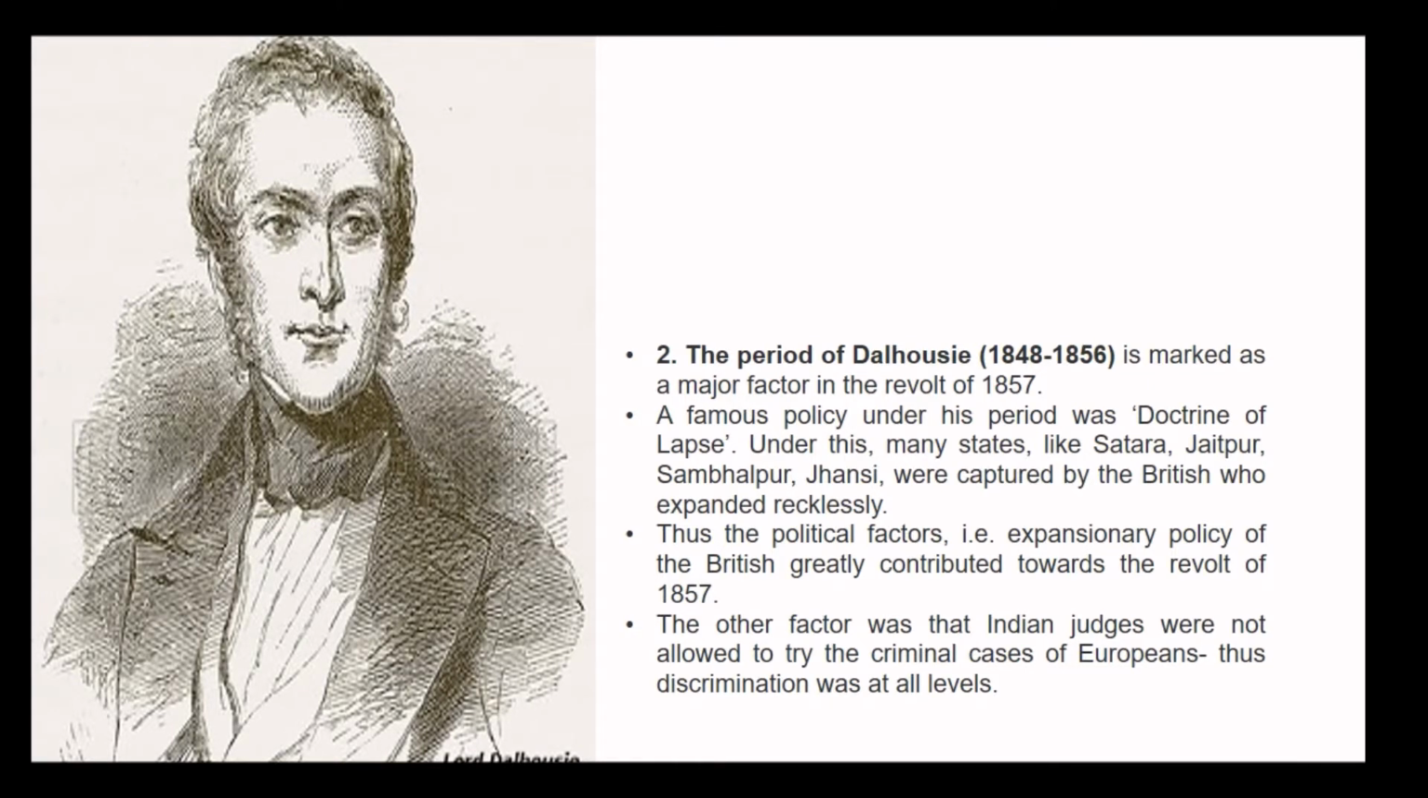Moving to the period of Dalhousie. The period of Dalhousie is marked as a major factor in the revolt of 1857. The famous policy under his period was the doctrine of lapse. Under this, many states like Satara, Jaipur, Sambalpur, Jhansi were captured by the British, who expanded recklessly. Thus, the political factors, that is, the expansionary policy of the British, greatly contributed towards the revolt of 1857.